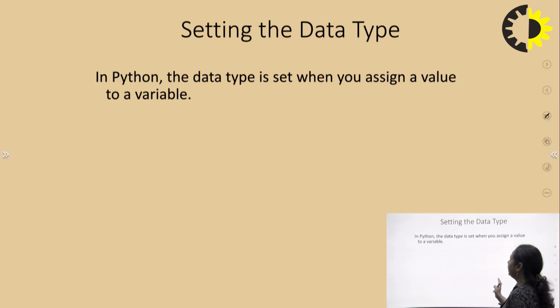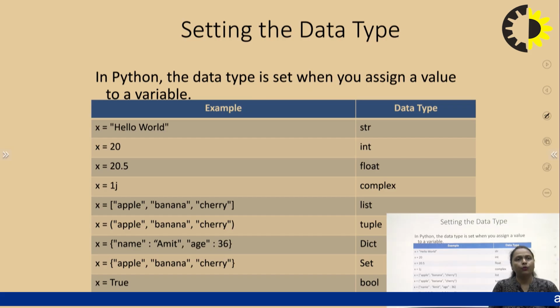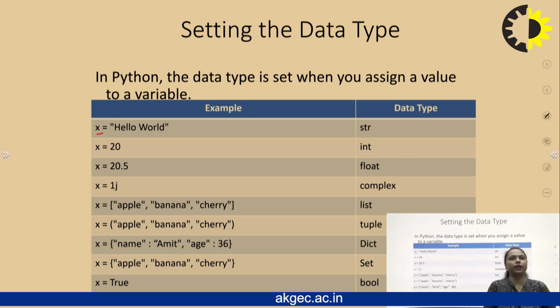So, setting the data type. How to set the data type, or how to initialize values to variables in Python. In Python, it is very simple to assign any value to a variable. For example, if I am using string type data, what do I have to write? I have to write the variable name, and within double quotes, I have to write the string.